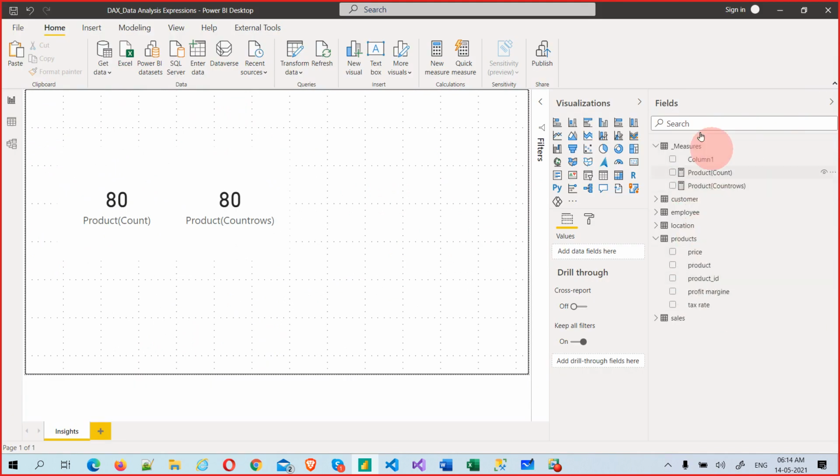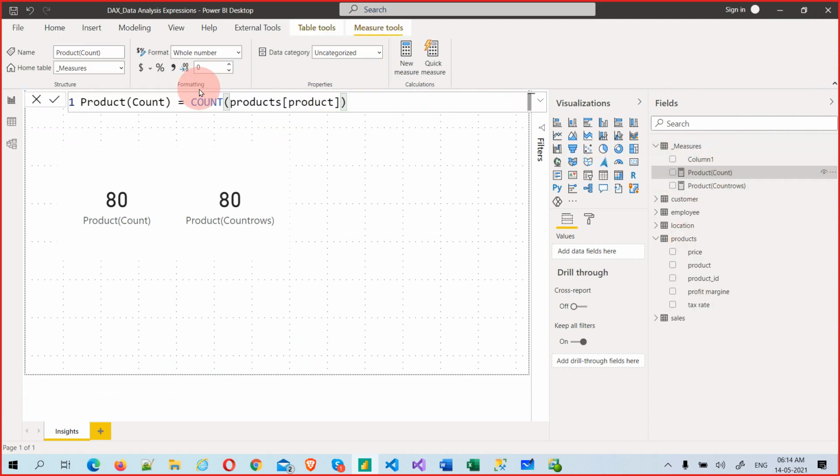Okay, it is not anywhere in the table. That is the reason we created a separate table. It is nowhere related to any other table, but yes, it could have used this product table. You can put that measure anywhere, because it will not physically exist. It will be created dynamically and will refer to the table name. So you can just use it anywhere.